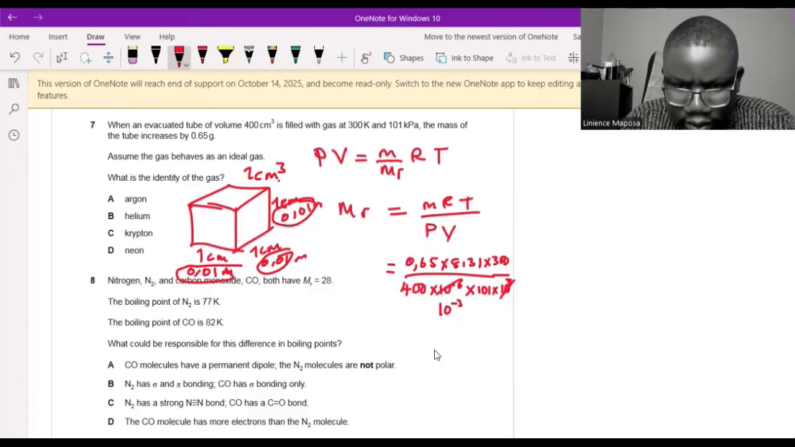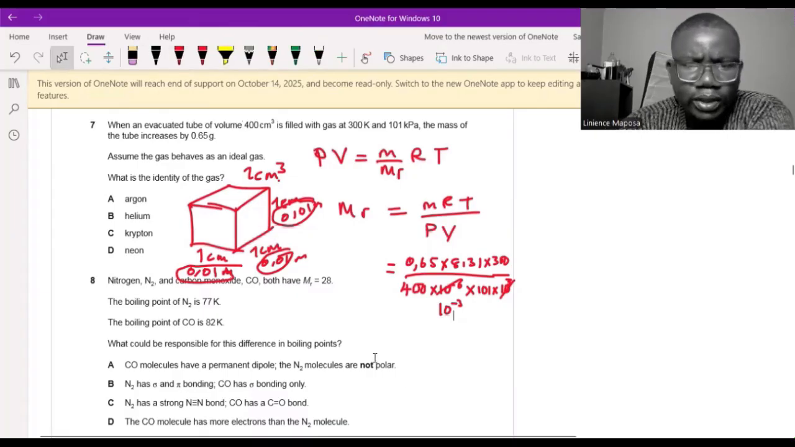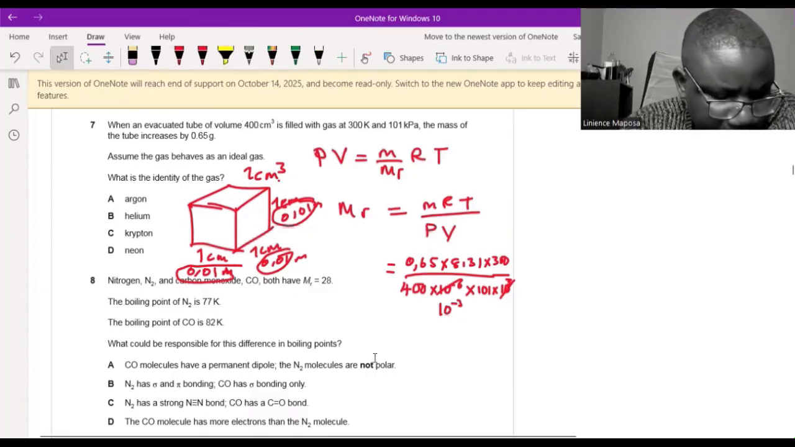400 times 10 to the minus 3 is what? Is 0.4, isn't it? Yeah, 0.4. 0.4 times 101. And I'm getting 40.1. 40.1, that's the Mr. So the Mr is 40.110 something I'm getting.